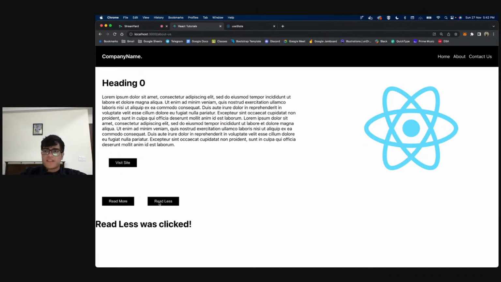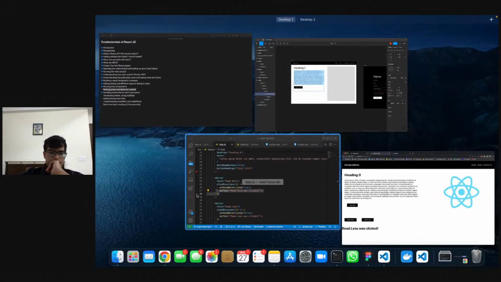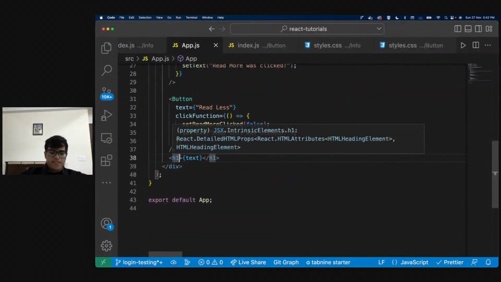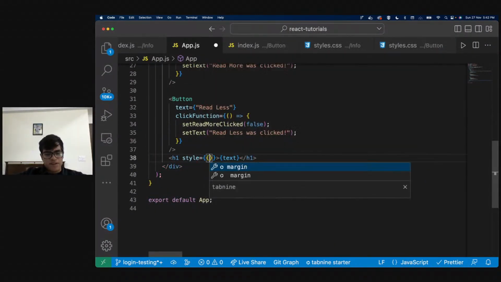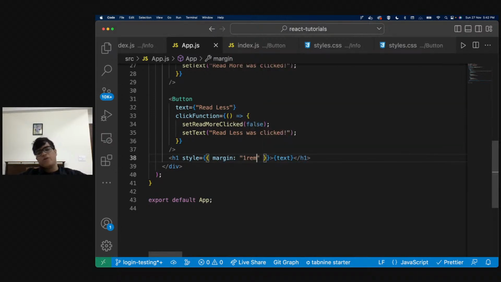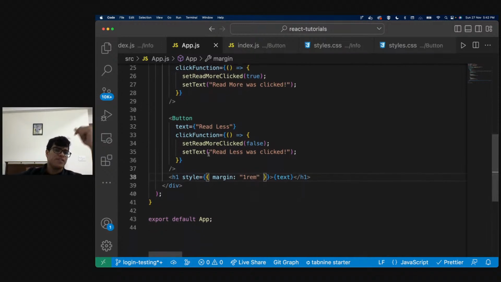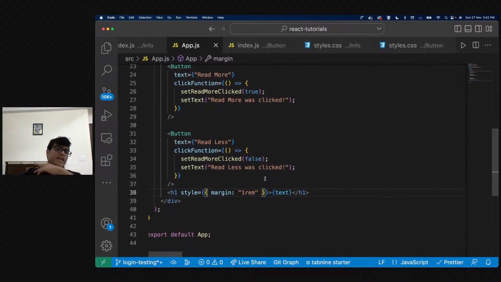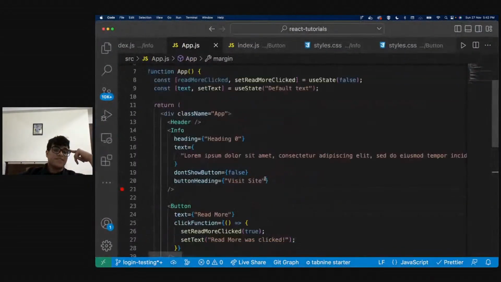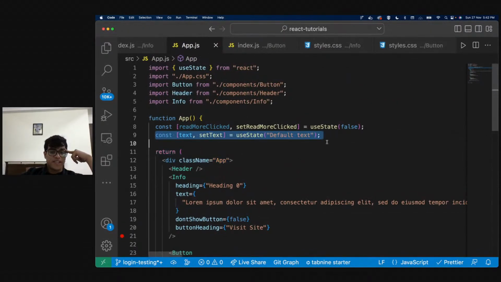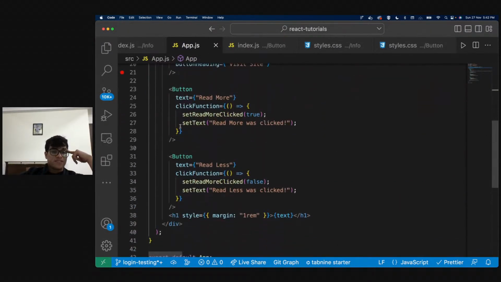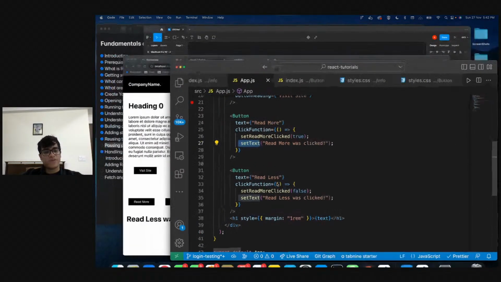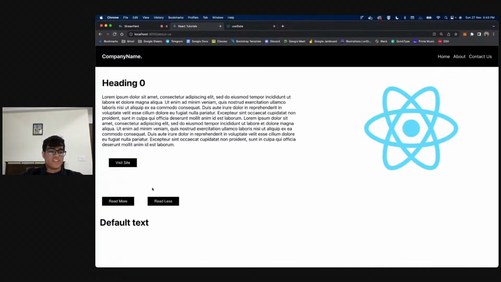Okay, so students are now trying to understand this. That's good. Basically, this was very simple, nothing complicated. All I was saying was that on clicking, I wanted to change some variable's value, and instead of console logging it, I wanted it to reflect on my UI. That is why I introduced this concept of useState, and I'm saying that I want to set the state as this and set the state as this. And that is what I did. Again, on refreshing, default text is shown because we obviously did not change the value.